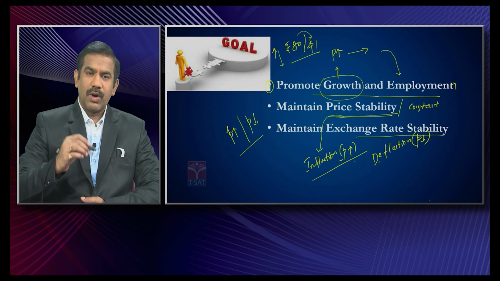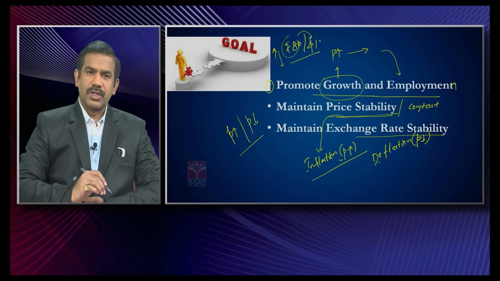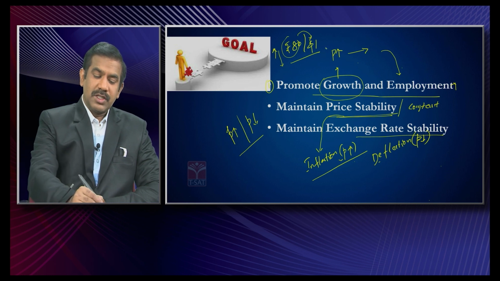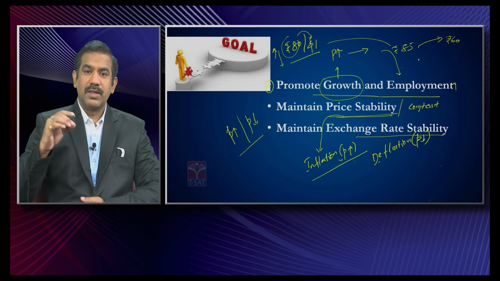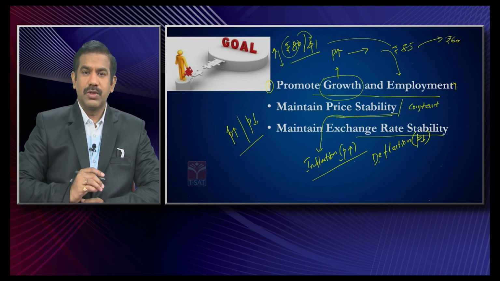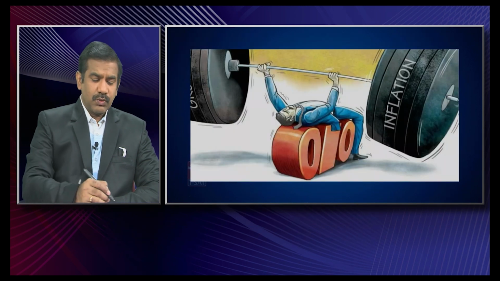So similarly, what does the RBI try to achieve? The RBI tries to ensure that our rupee against a foreign currency would be relatively stable. It means the rupee doesn't steeply fall to somewhere around 85 all of a sudden, and the rupee doesn't suddenly rise to somewhere around 60-65 in a very short span of time. It tries to ensure the value of the rupee against the dollar would be within a reasonable margin. That's what stability means. So these are the three prominent objectives the RBI tries to achieve as part of its monetary policy goals.